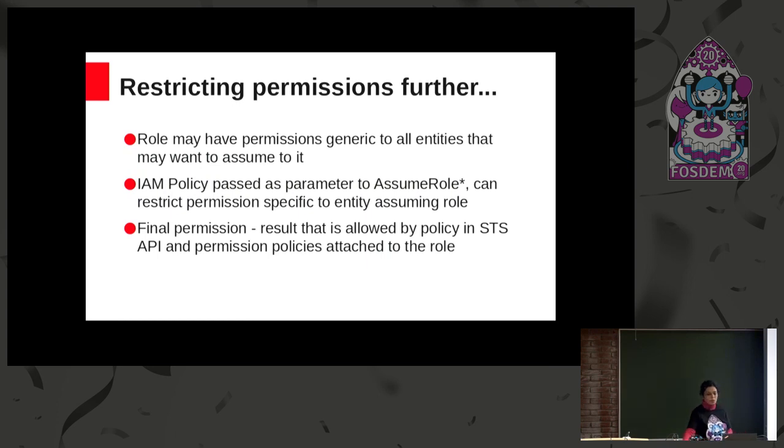So there is a mechanism of restricting permissions further using these STS APIs. A role can have permission policies which are very generic to any kind of users that may want to assume a role. But each of the STS APIs also has a provision of taking in an IAM policy which can restrict the policies further. So the resultant permission policy is an intersection of the policy which is attached to the role and also which is passed as part of the STS APIs.